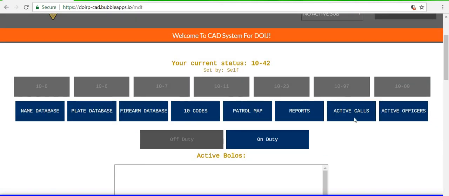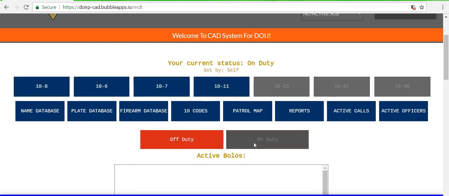And then as you scroll down, the first thing you want to do is click on duty. Right now I'm off duty. And then 10.8, 10.6, 10.7, and 10.11 will all show up. Right after you click on duty, you tell dispatch that you're on duty and 10.8. If they're a good dispatch like I am, they'll actually go into the CAD and mark you 10.8 so you don't have to do anything else like that. But for right now, I'm just going to click 10.8. And now I am 10.8.